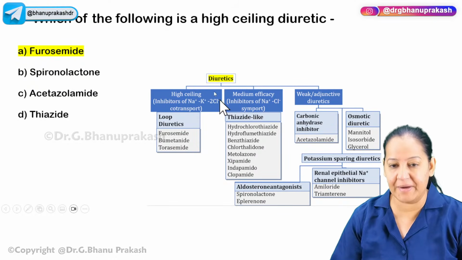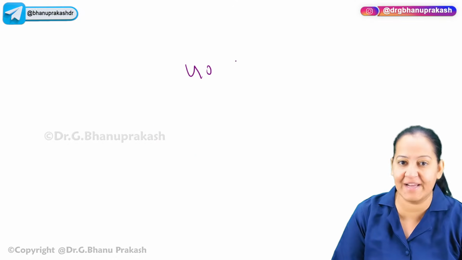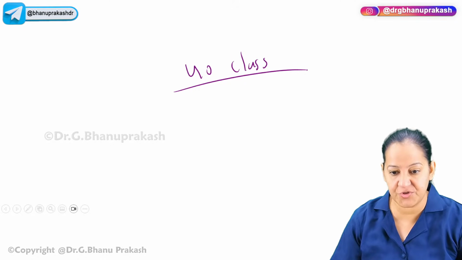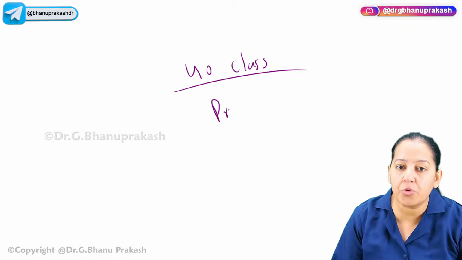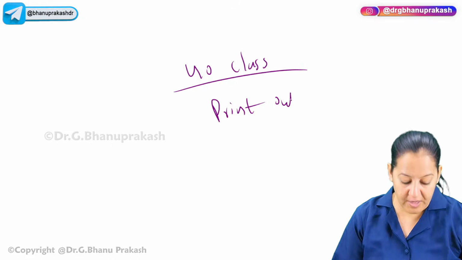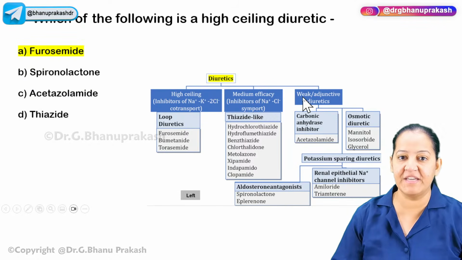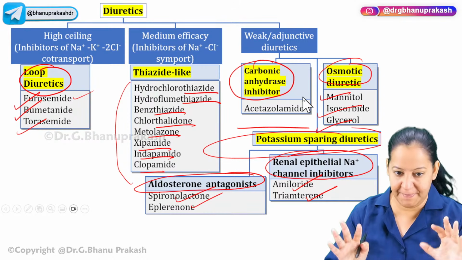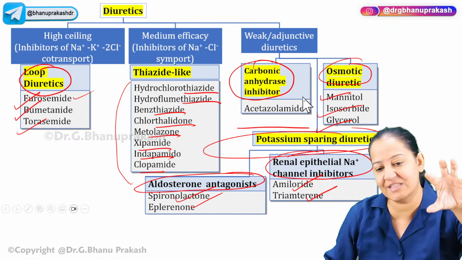In your entire pharmacology, somewhere around 35 to 40 classifications are ultra important. You have to learn all of them. My suggestion to all of you is to take a printout of these 40 classifications. If you wish, I can share the PDF with you. We have a 40-page PDF like this. Not long. This is the classification of the diuretics.